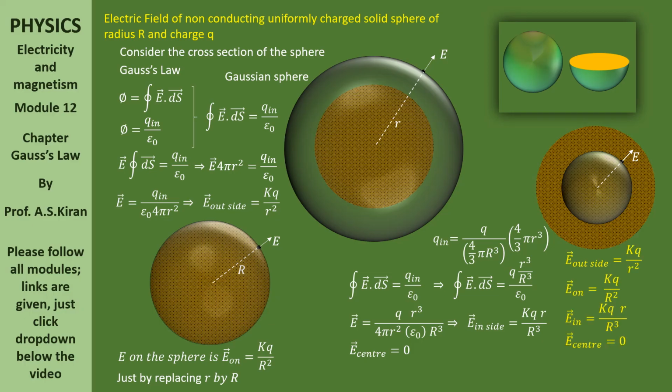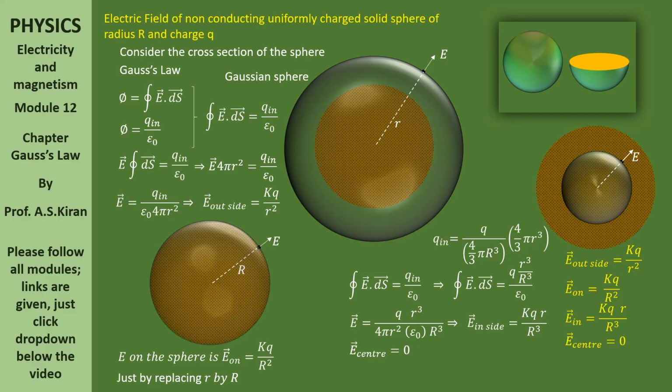Now, E outside is equals to kq by r square. Please remember all this as a note. E outside of what? Of uniformly charged solid sphere, the non-conducting uniformly charged solid sphere. E outside is equals to kq by r square.